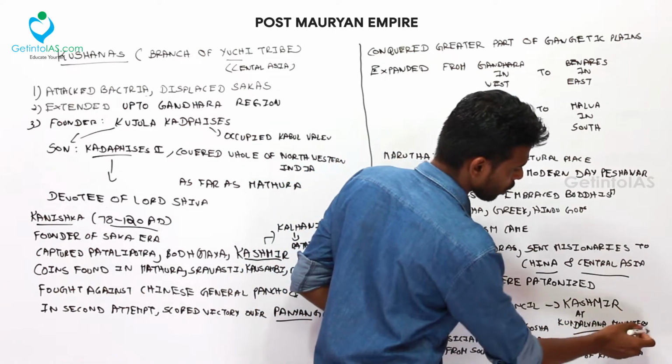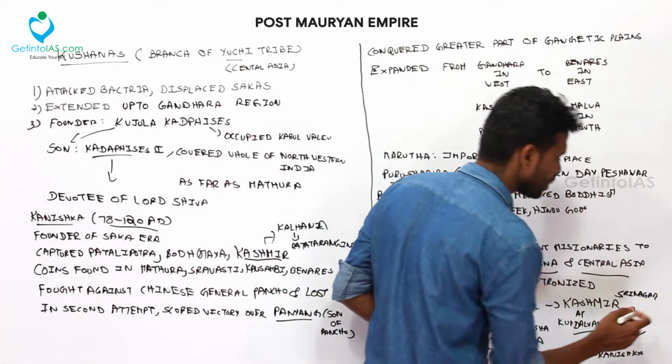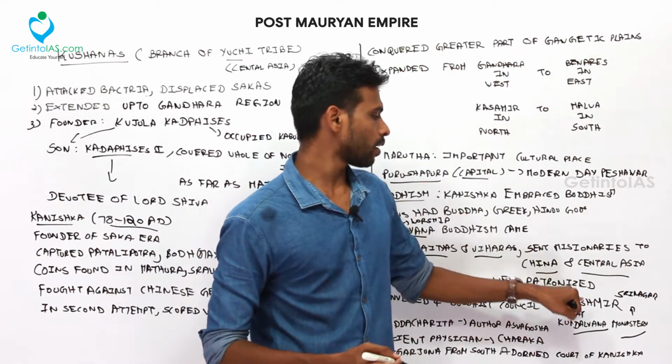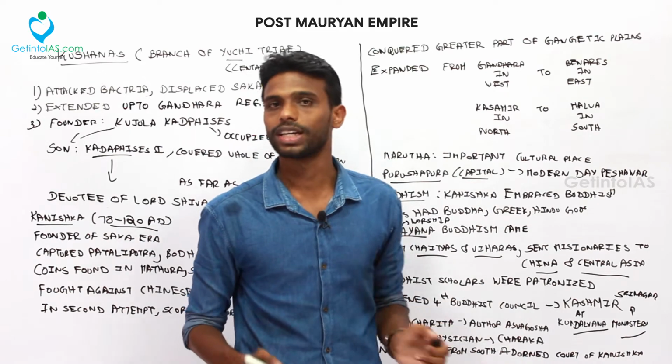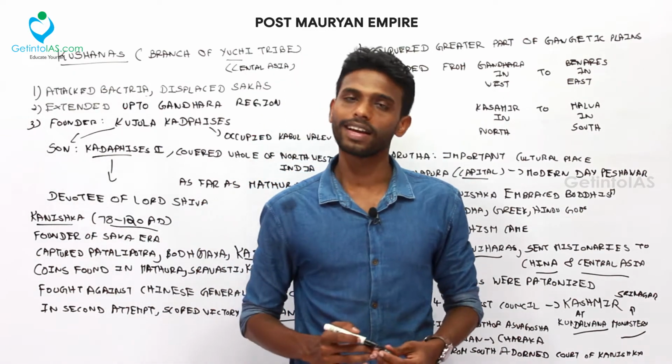Kashmir, Kundalayana Monastery, which is at Srinagar. So this monastery at Srinagar, and this fourth Buddhist council was held at Kashmir. So Kanishka convened the fourth Buddhist council at Kashmir.